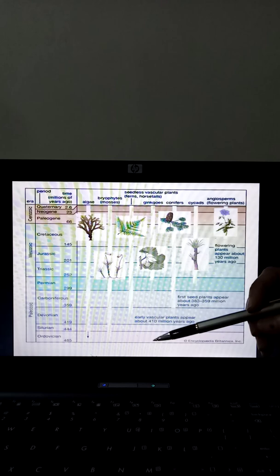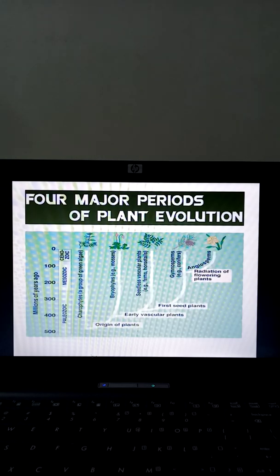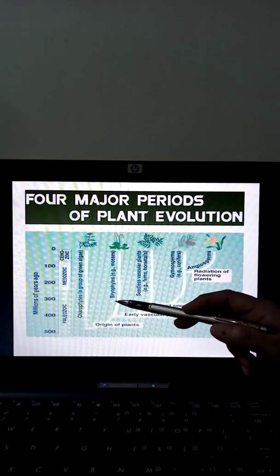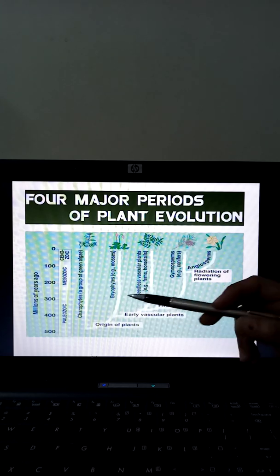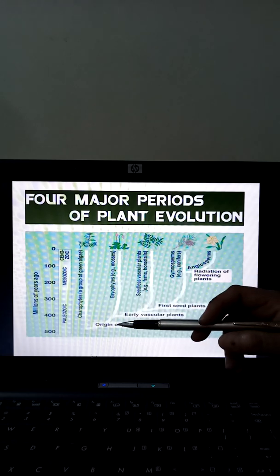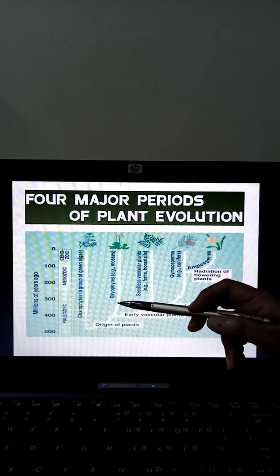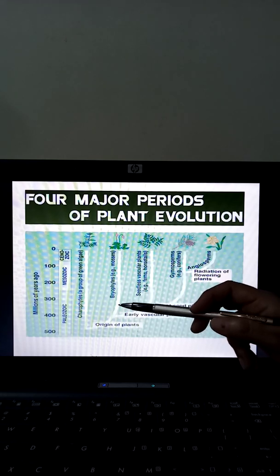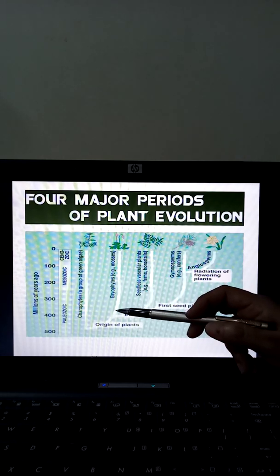Once they came up to the land, the first known plants on the land we call bryophytes. These bryophytes are the amphibians of the plant kingdom. Amphibians means they need moist soil to grow. Another point is that bryophytes are non-vascular plants, so they do not yet have xylem and phloem.